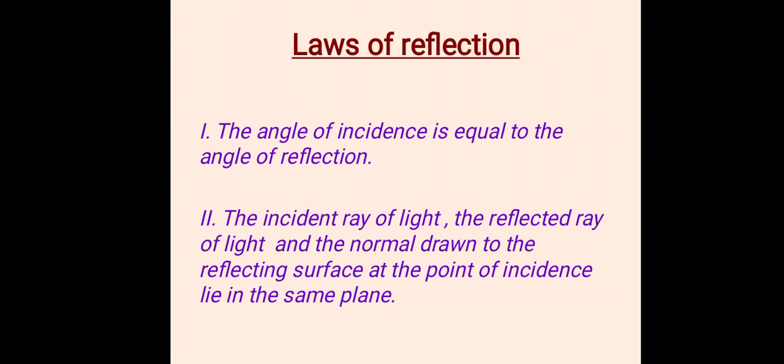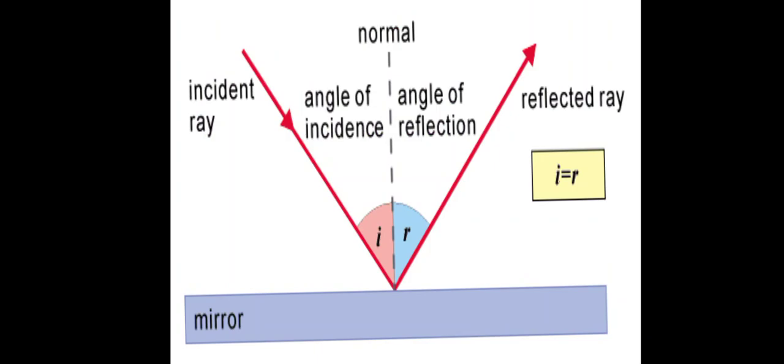Then come to the second law. The second law says the incident ray of light, the reflected ray of light, and the normal drawn to the reflecting surface at the point of incidence lie on the same plane. You see here the incident ray, the reflected ray, and the normal drawn to the surface of the mirror. These two rays and the normal line lie in the same plane. This explains the second law of reflection.